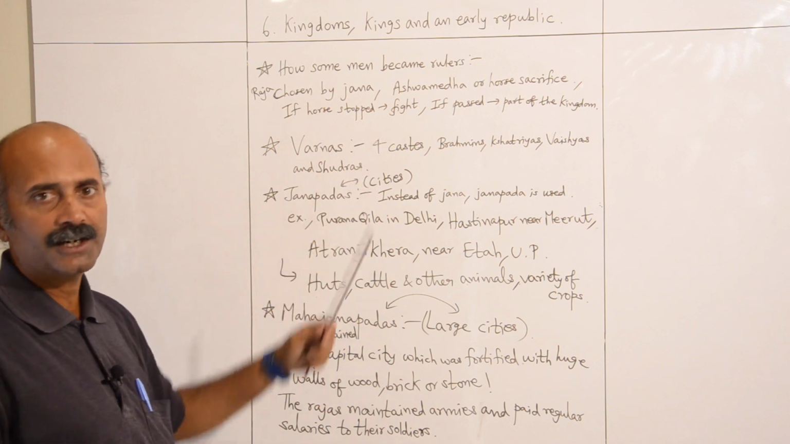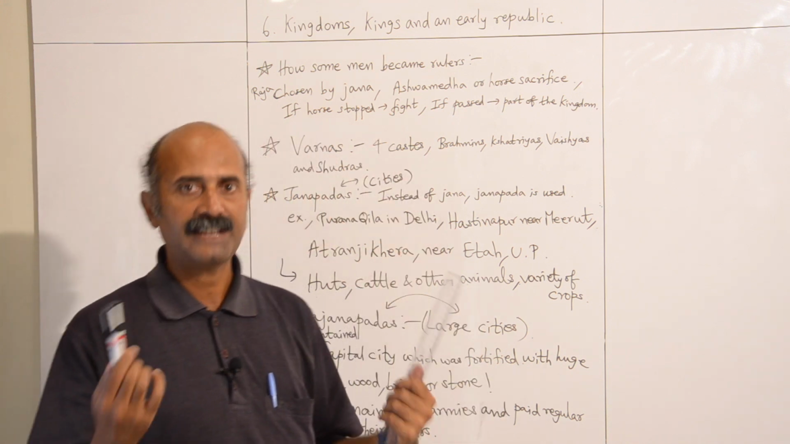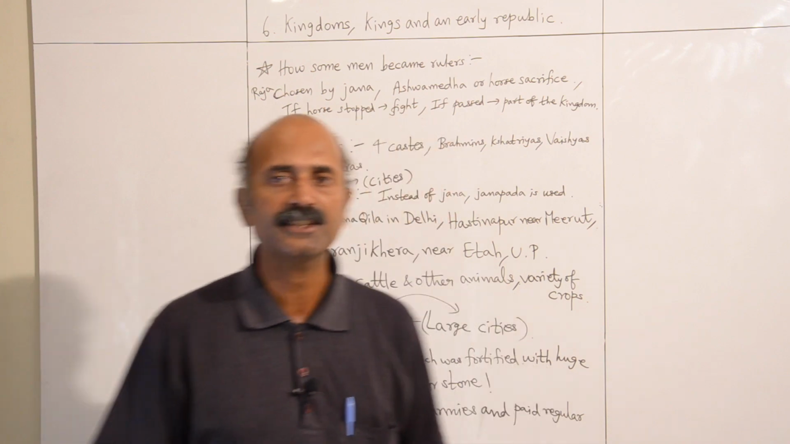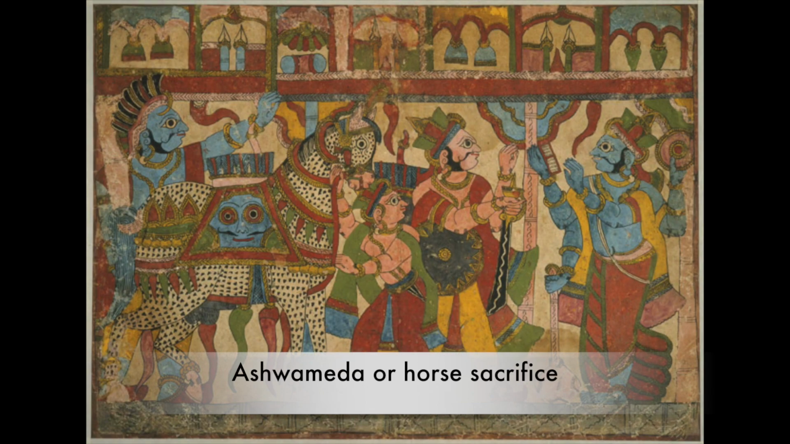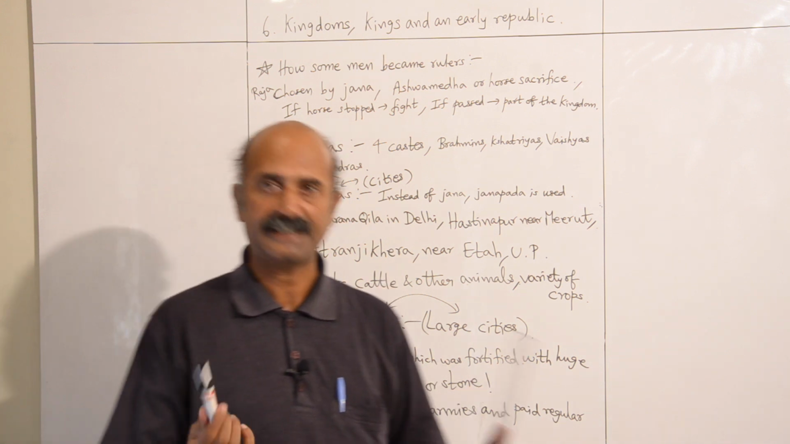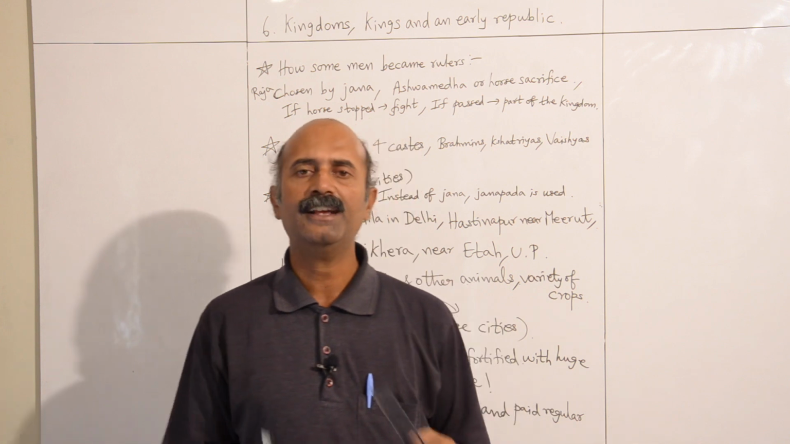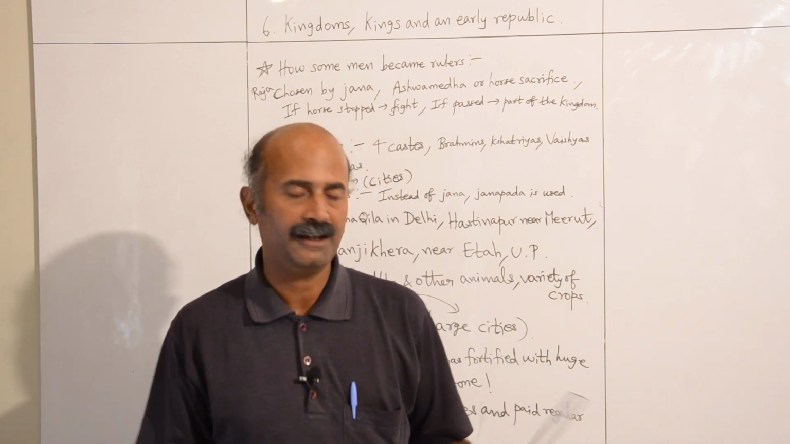But there are also certain conditions. The Raja had to do a sacrifice, a horse sacrifice, also known as Ashwamedha. So the Raja had to pass the Ashwamedha horse sacrifice test, and then he, or she, mainly he only, was elected to become the king.